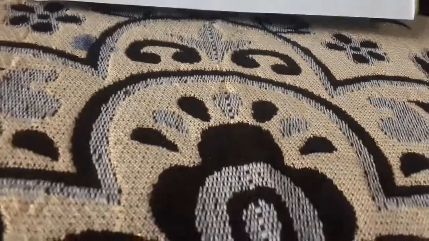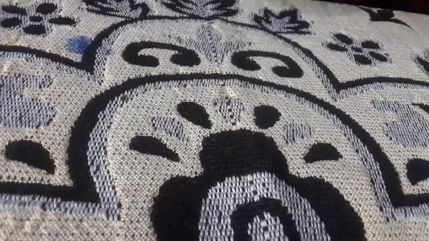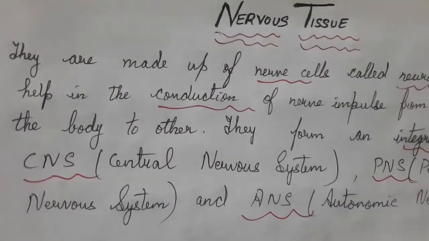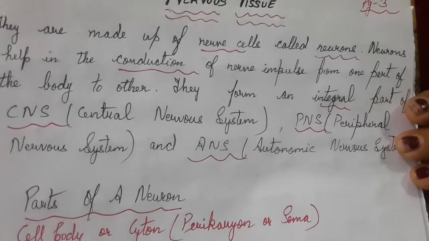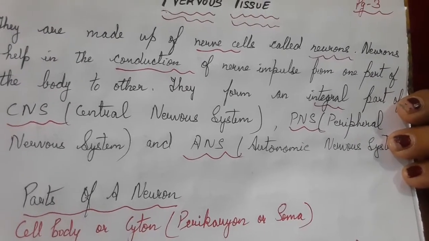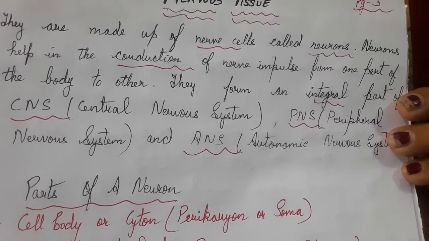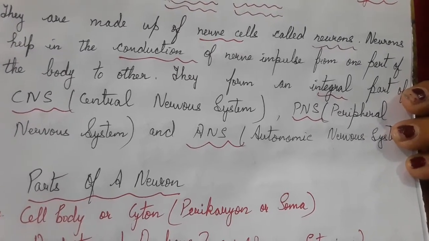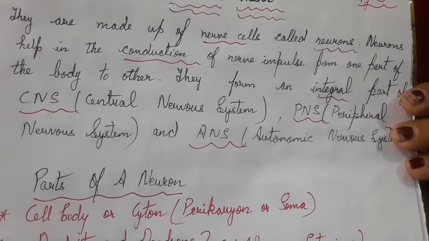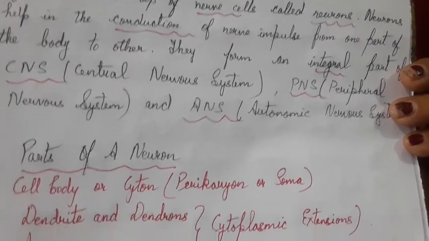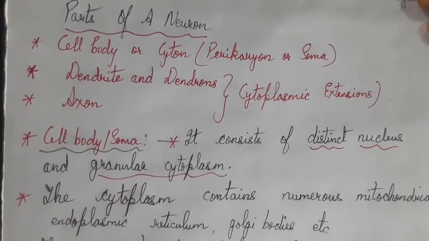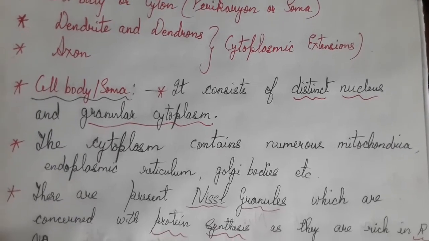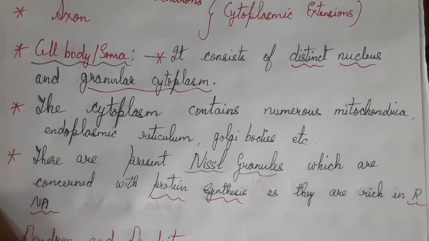Then we come to the nervous tissue. Nervous tissue plays a very important role. They control and coordinate the action of the various organs, tissues and glands in the body. So the two systems of control and coordination in our body are the nervous system and the endocrine system. There are three types: CNS, PNS and ANS.